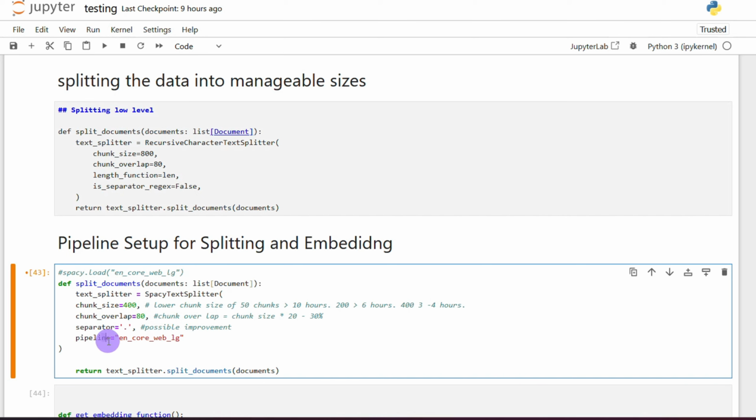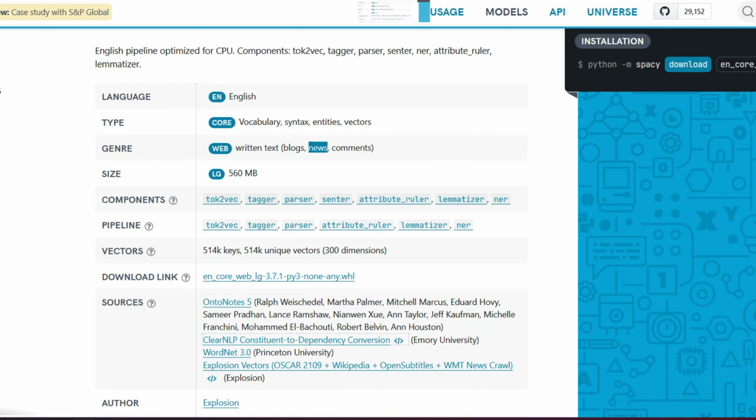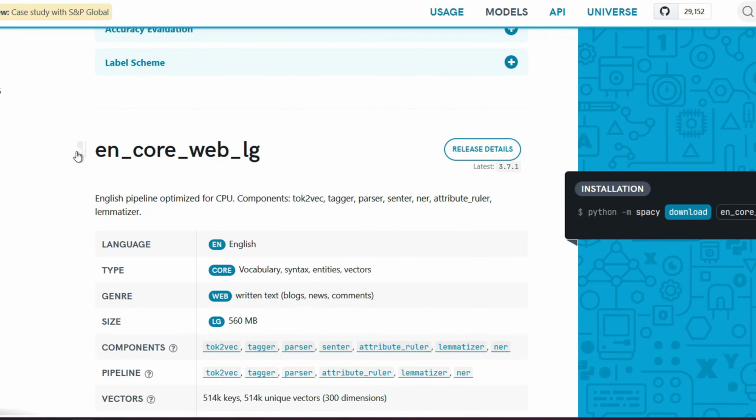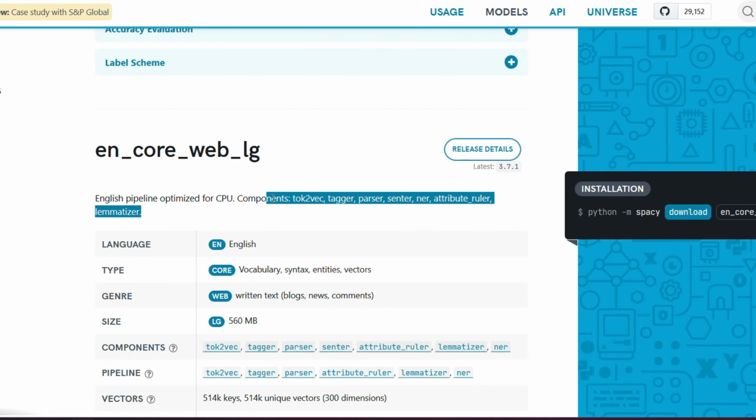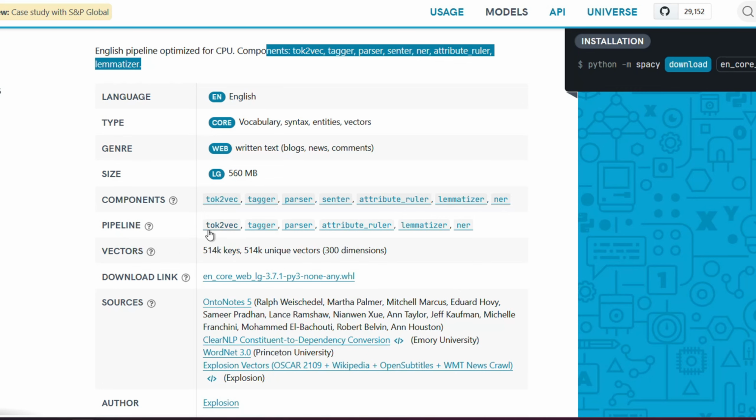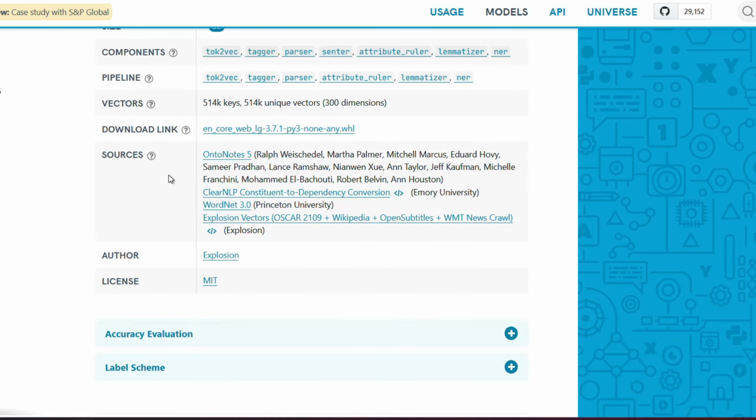Now in terms of the pipeline, this is something that our functions can use. This one is spaCy. I used the large English core web language pipeline, so you can see there are some pretty good components to study the chunks. You can also see how it's stored in terms of its sources.